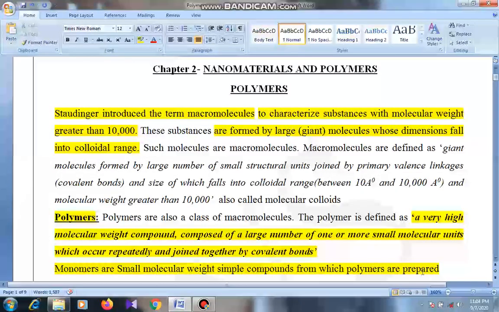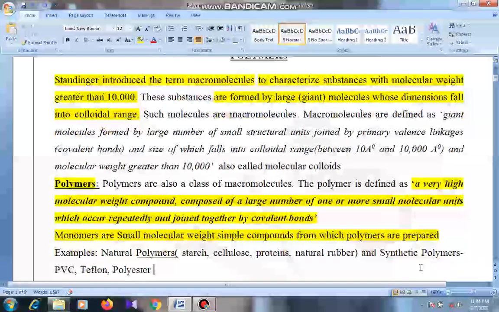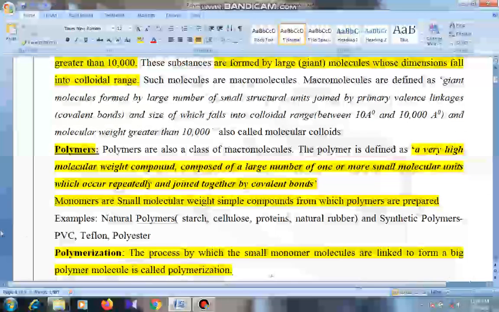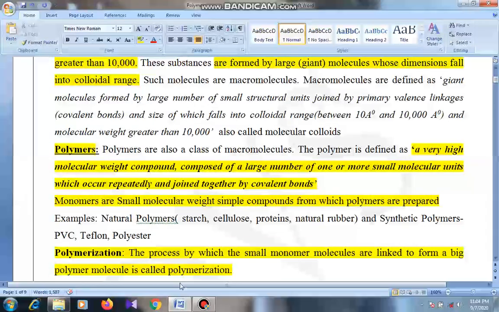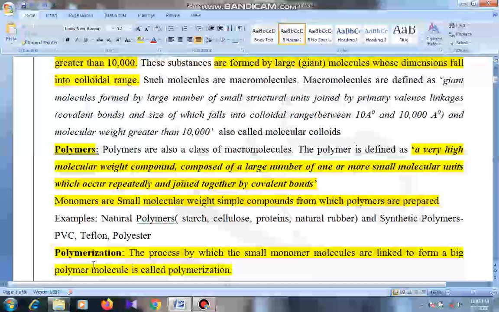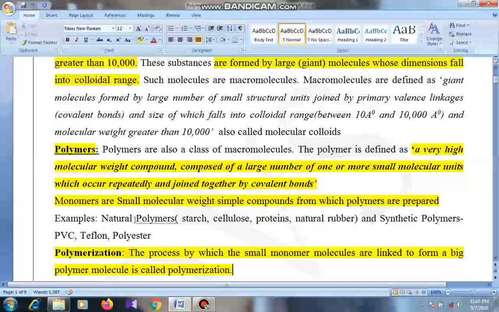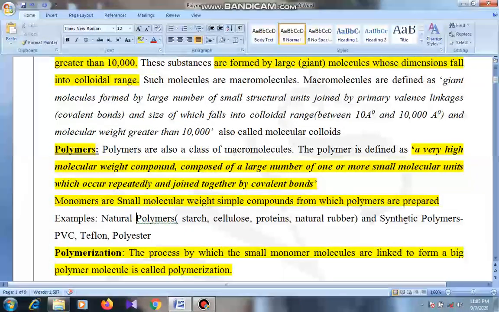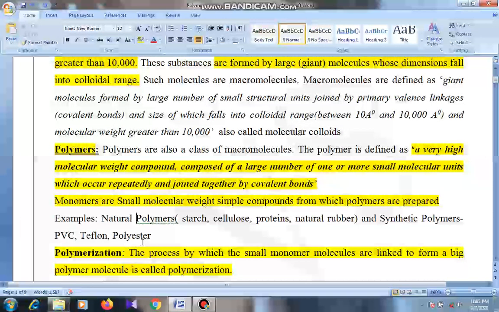Next is polymerization. The process by which small monomer molecules are linked to form a big molecule is called polymerization. The process of formation of polymer from a monomer is called polymerization. Examples of polymers: natural polymers, starch, cellulose, proteins, natural rubber; synthetic polymers, PVC, Teflon, etc.